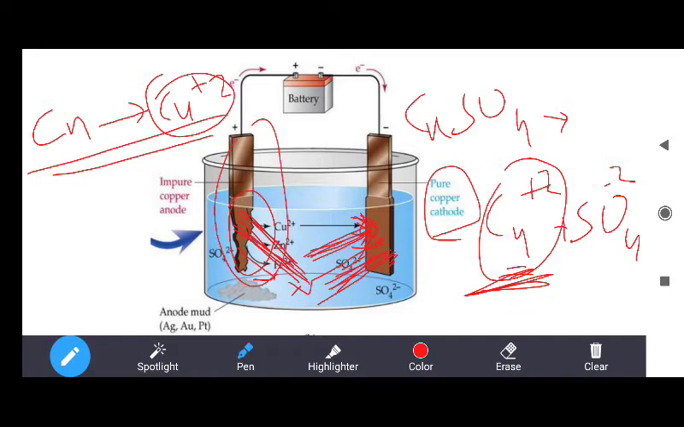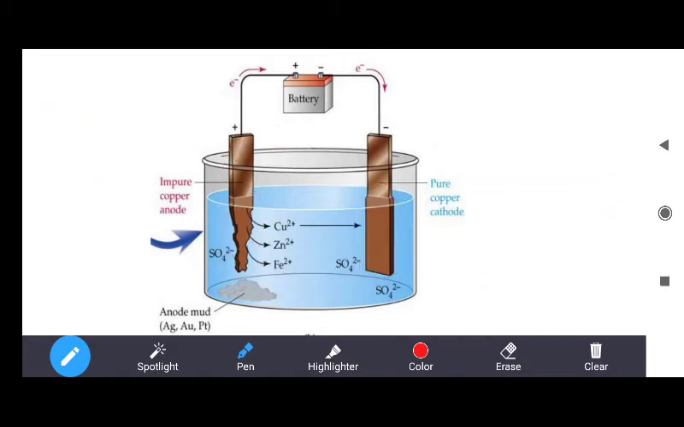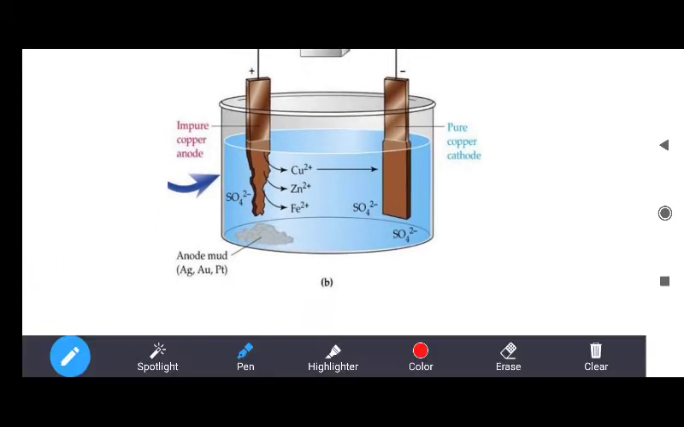After some time, this metal will disappear completely. It will dissolve completely, and pure copper is collected on the pure copper cathode. The impurities present in this metal also have greater reduction potential, due to which these are collected behind the anode, which is known as anode mud.